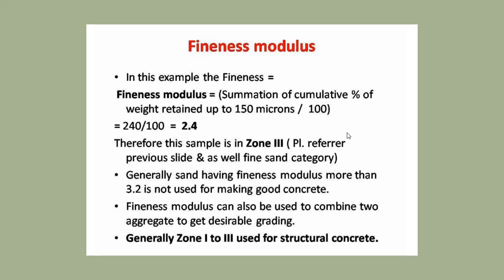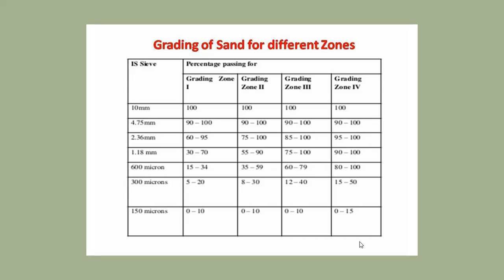Generally, sand having a fineness modulus more than 3.2 is not used for making good concrete. Fineness modulus can also be used to combine two aggregates and get a desirable grading. Generally zone 1 and zone 3 sands are used for structural concrete. This is also a most important thing for competitive examinations. Structural means angle section, channel section, I section.